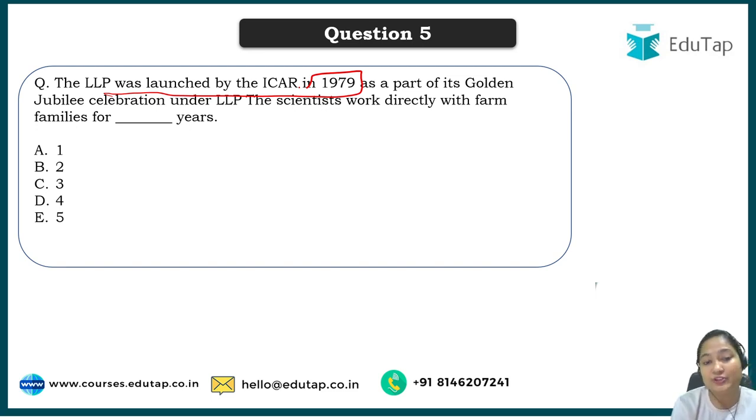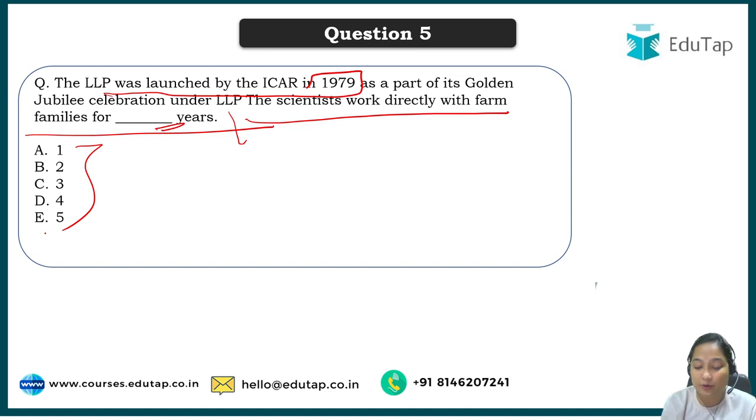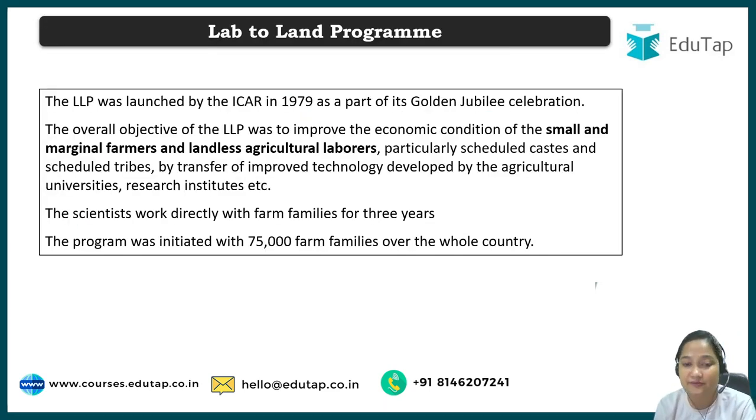As a part of Golden Jubilee celebration, under LLP, the scientists work directly with the farm families for how many years? So again, this is a very good and very interesting initiative by the government. Here we are talking about LLP, where the scientists will go to the farmer, live with their family and help them. So you will have to tell for how long they will maintain it. 1, 2, 3, 4, 5 are your options. The correct answer, if you don't know, will be 3 years. For 3 years scientists will live with the farmer.